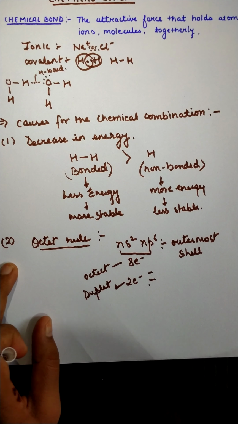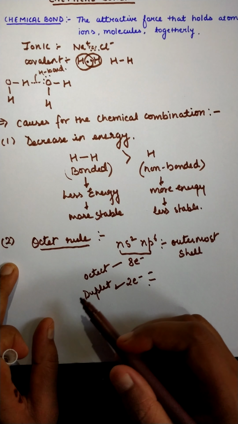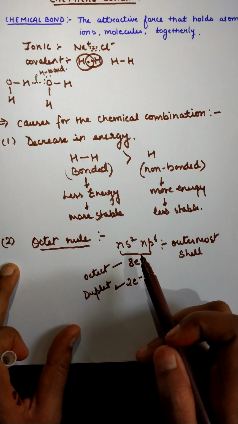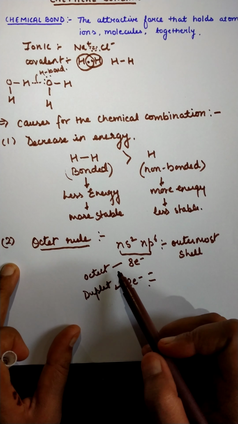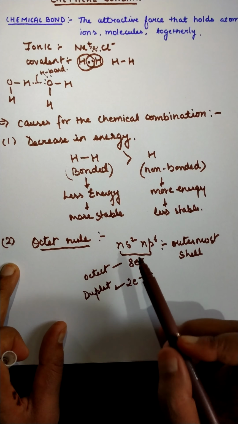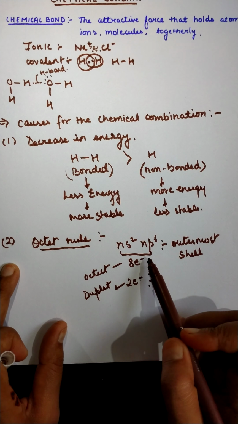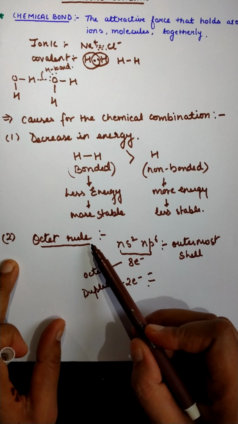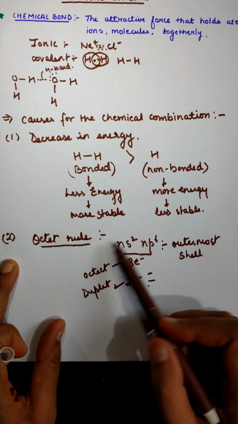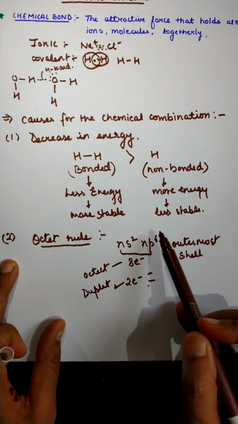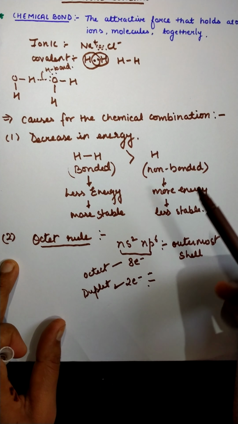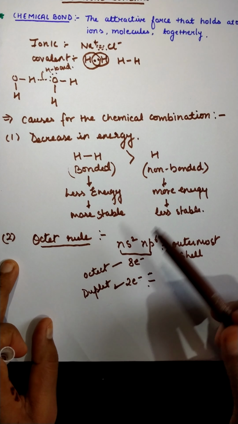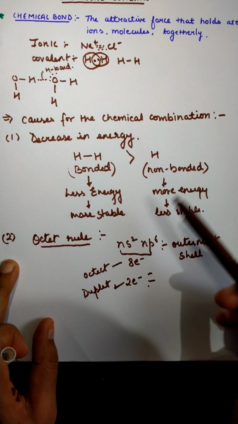Okay, so why are they stable? It was told by Lewis that if the filled configuration ns2 np6 is present in the outermost shell of an atom, then this configuration is more stable. Why? Because this configuration has a lesser amount of energy, so it is more stable. To achieve the octet, elements generally gain or lose electrons to get such a configuration, and in this way they combine with other atoms and form a chemical compound, a molecule. So this is also a reason for the chemical combination of atoms.